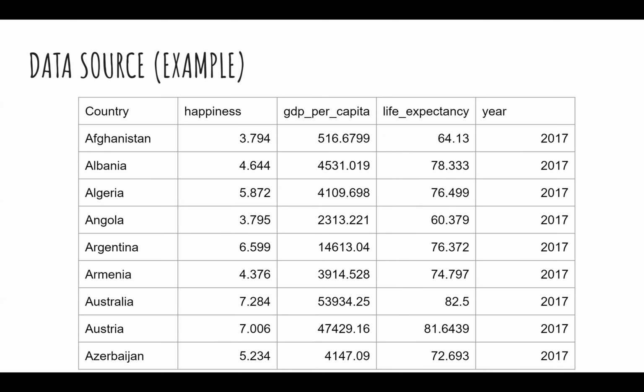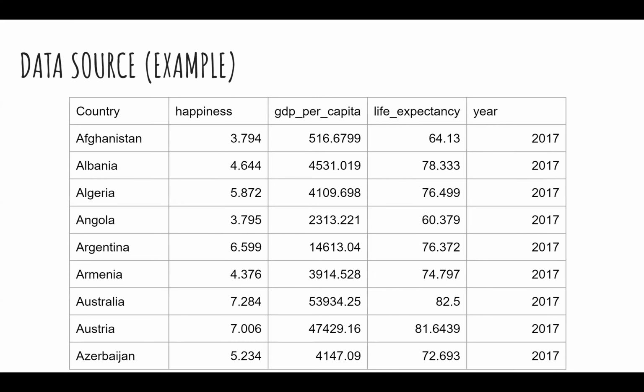So 150 times 5, we have about 700 to 800 observations in total for our data set. And the second column, which is the happiness, is a score ranging from 0 to 10, where 0 means the saddest and 10 means the happiest.